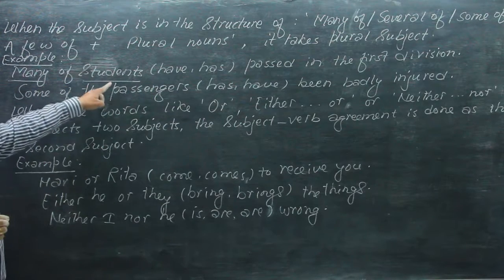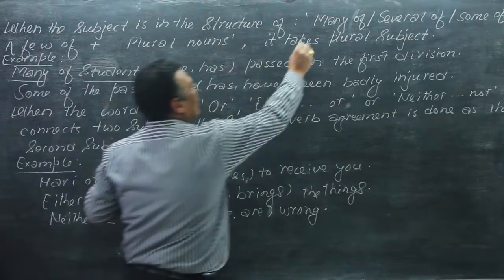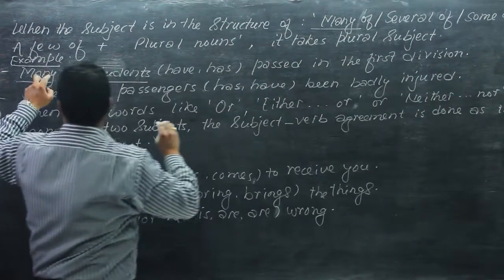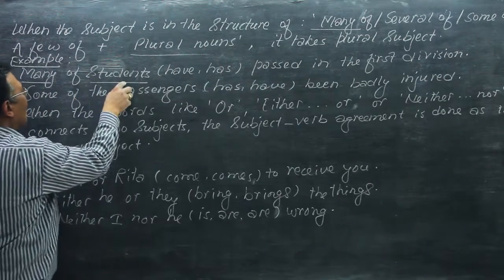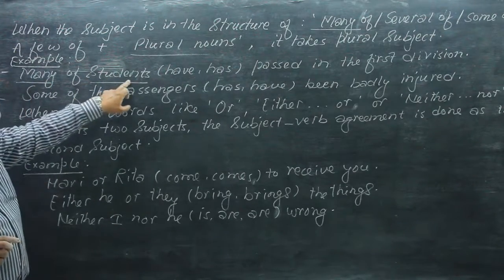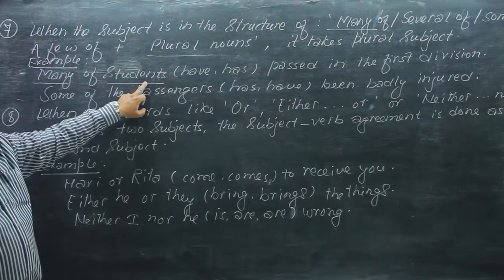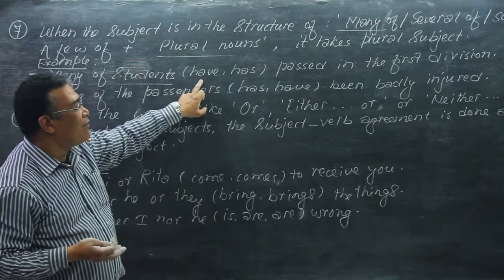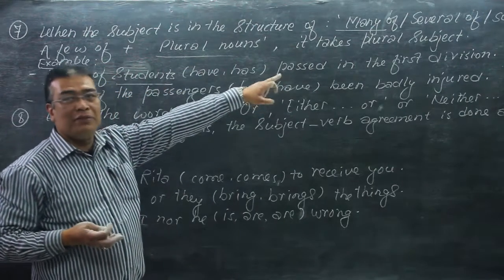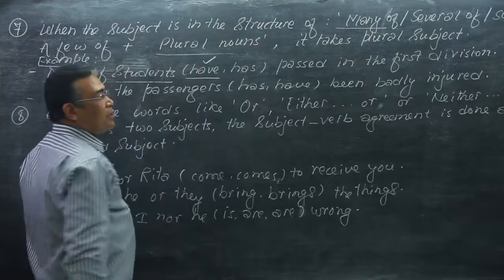Now this subject is in the structure many of plus plural noun. Many of students means more than one, and so this is plural. Many of students have passed in the first division, and not "has" is used here because this is plural number.